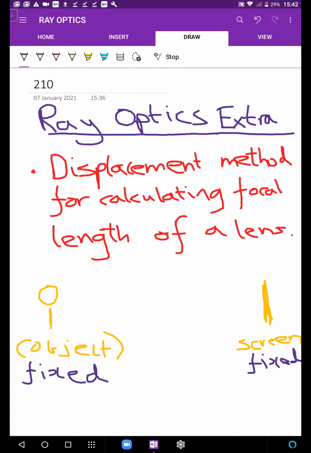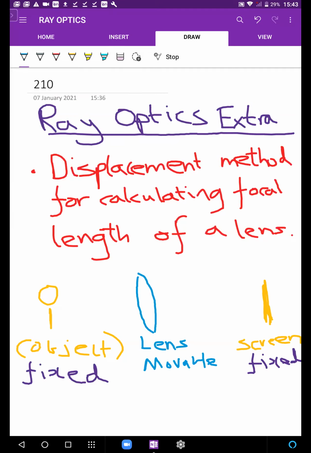This is the setup. And then you have a lens in the middle whose focal length we have to find, and that lens is going to be movable.